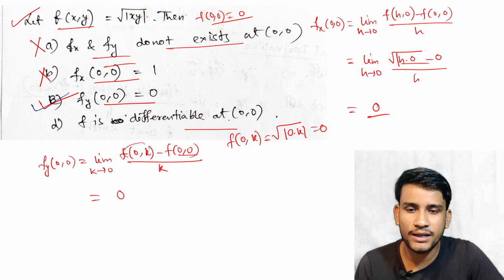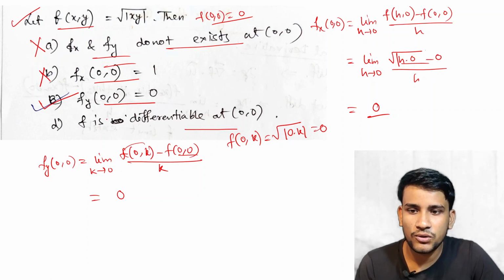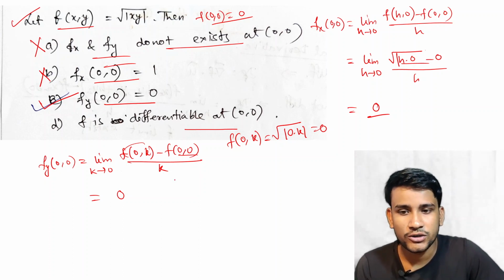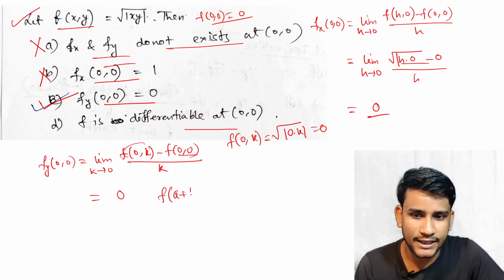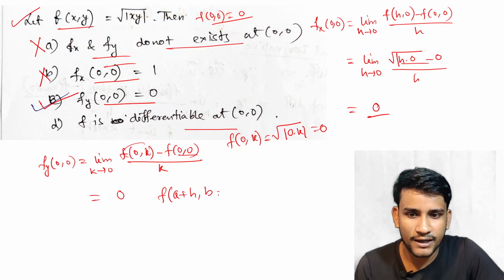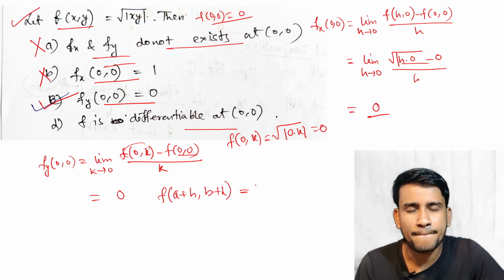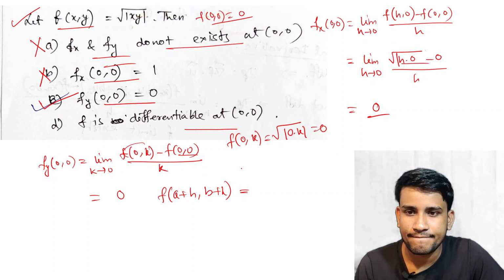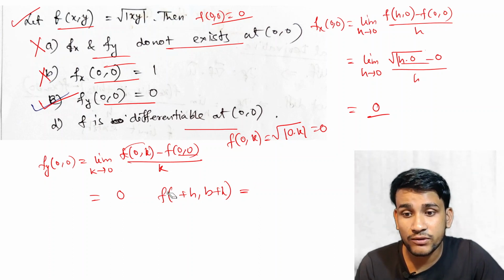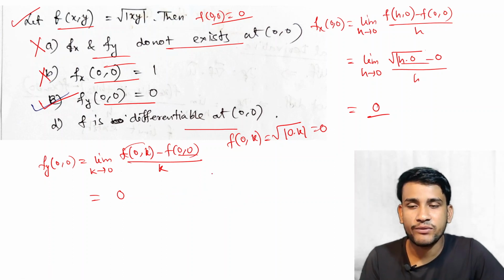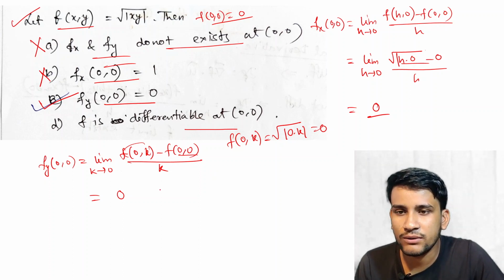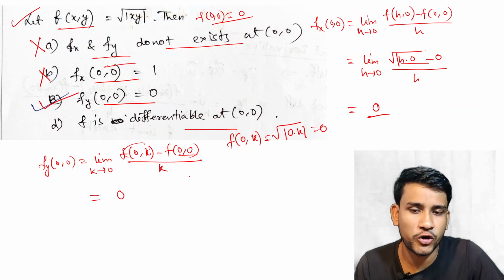And f is differentiable at (0,0). So how can we check whether this is differentiable or not? We can write f(a+h, b+k) equal to... First you can check whether it is continuous or not. If it is not continuous, then it is not differentiable. And we can also say one thing, but whether it's differentiable or not.